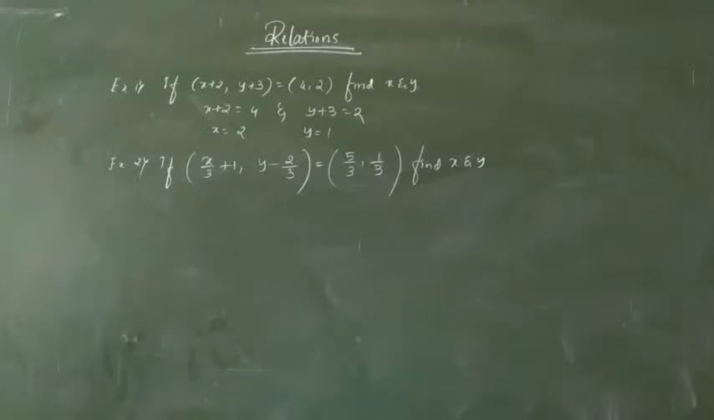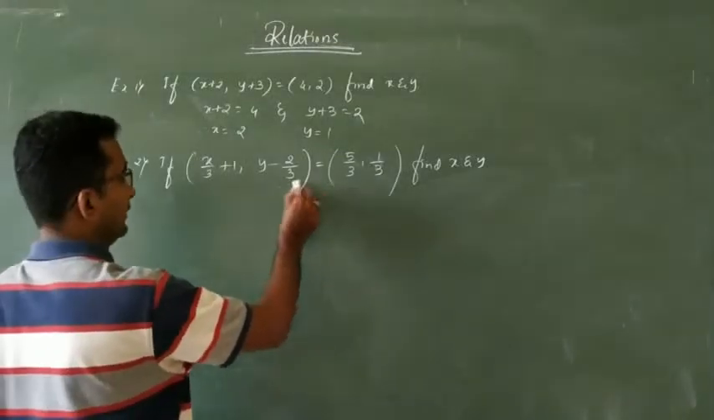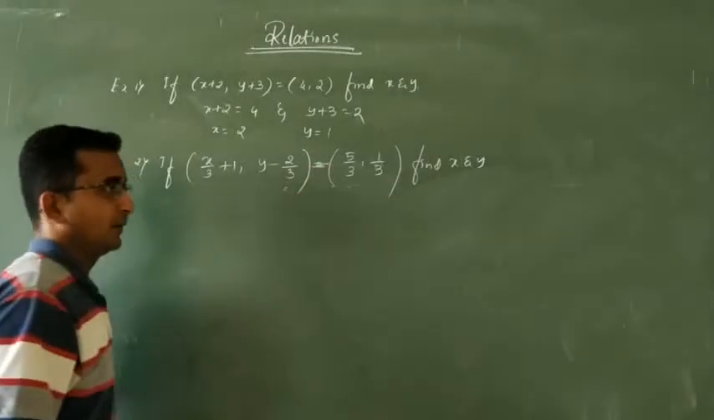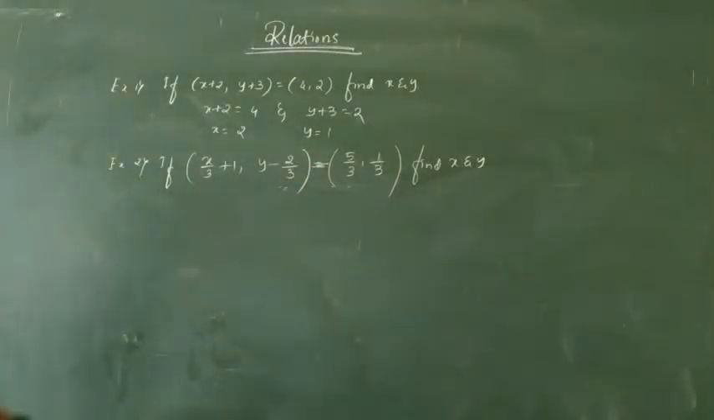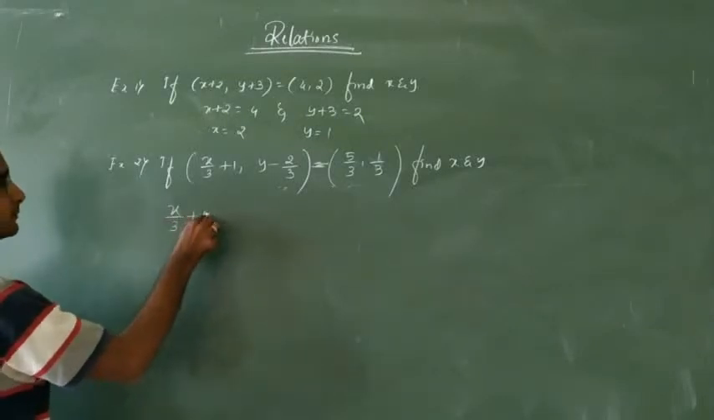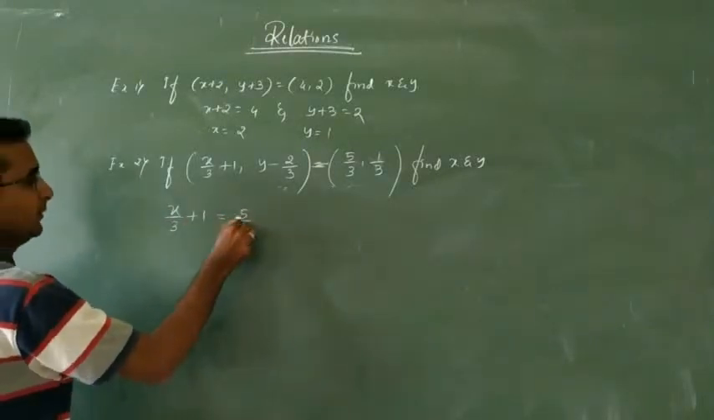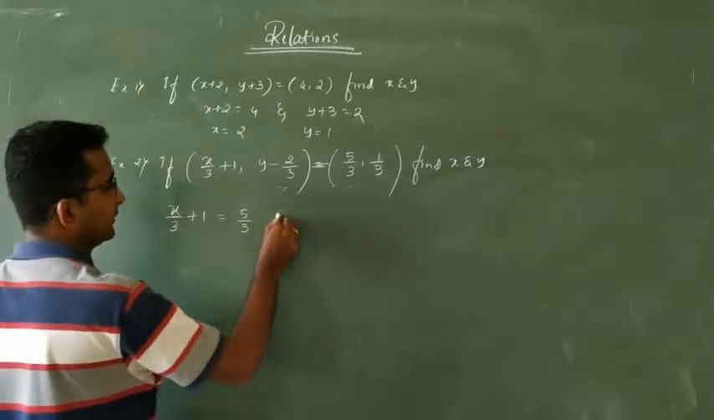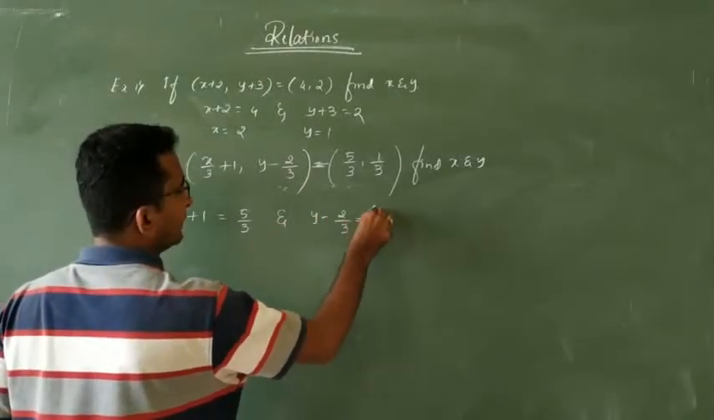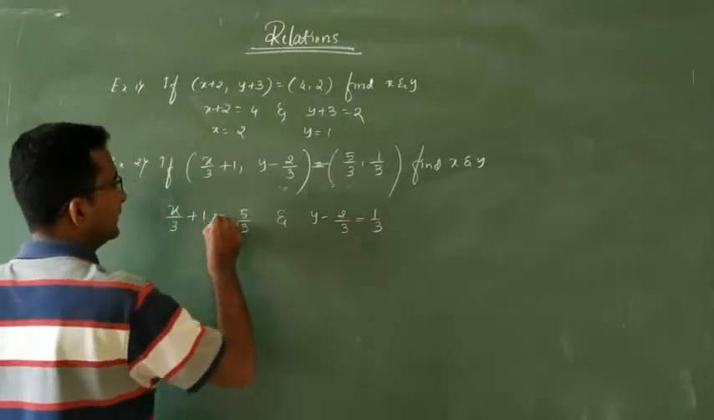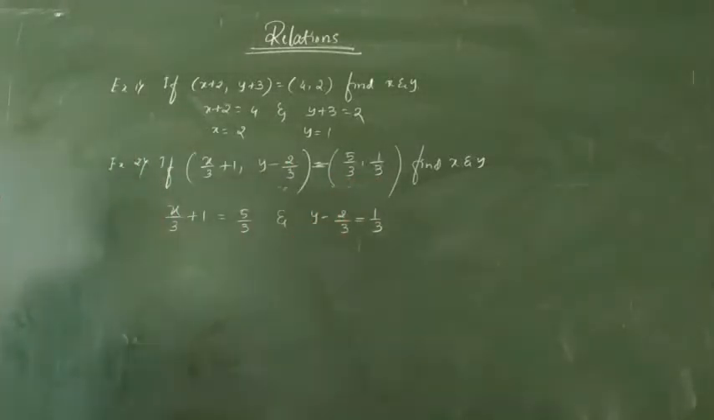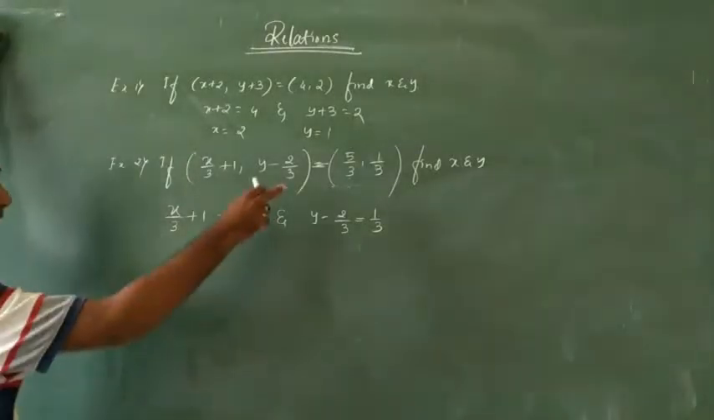Okay. So already we mentioned that these two ordered pairs are equal. Here the ordered pair equality means the first element is equal to the first element, that is x by 3 plus 1 is equal to 5 by 3. Next one, y minus 2 by 3 is equal to 1 by 3. So the first element is equal to the first element and the second element is equal to the second element. Okay. So here we have to find out x and y.